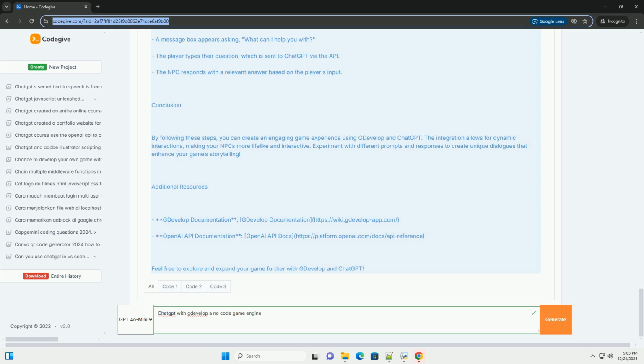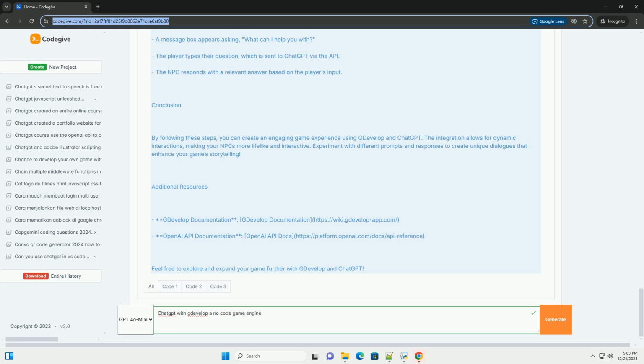Step 4. Setting up the ChatGPT API call. To integrate ChatGPT, we'll need to set up an HTTP request to the OpenAI API. 1. Add an external event. Create an external event for handling the ChatGPT interaction. 2. Use HTTP request action. For the HTTP request, configure it as follows.